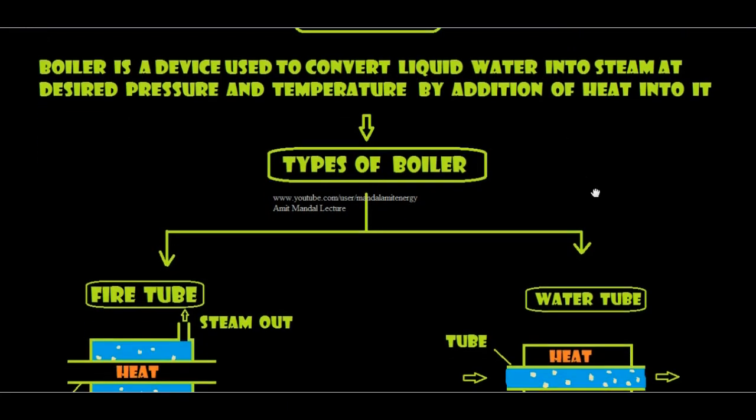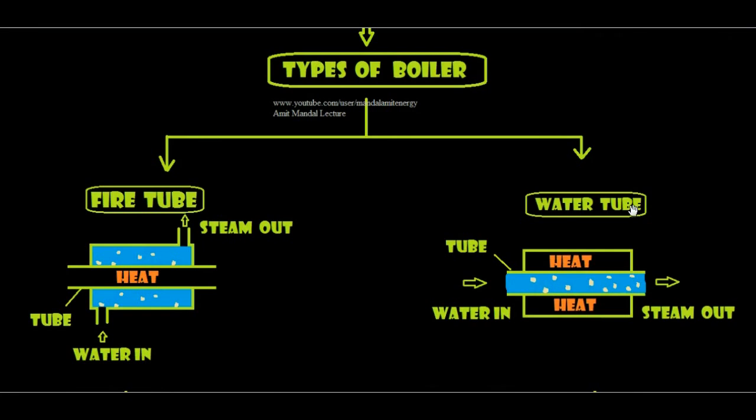Now a boiler can be technically classified into two forms: either a fire tube boiler or a water tube boiler. What is a fire tube boiler? Heat is developed inside a tube. This is a metallic tube, a good conductor of heat. So heat is inside the tube and water surrounds the tube; you can see that water is outside. Whatever heat is developed inside travels toward the water, so the liquid water can convert into steam. You can see that liquid water goes in, ultimately converts into steam and comes out. This outer vessel contains liquid water, but inside the tube heat is developed. Since heat is inside this tube, it is called a fire tube boiler.